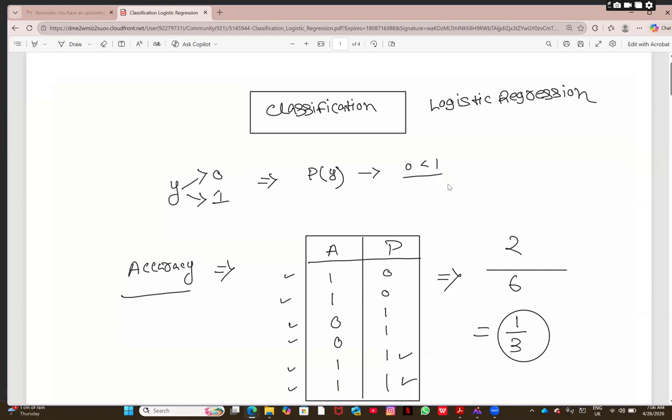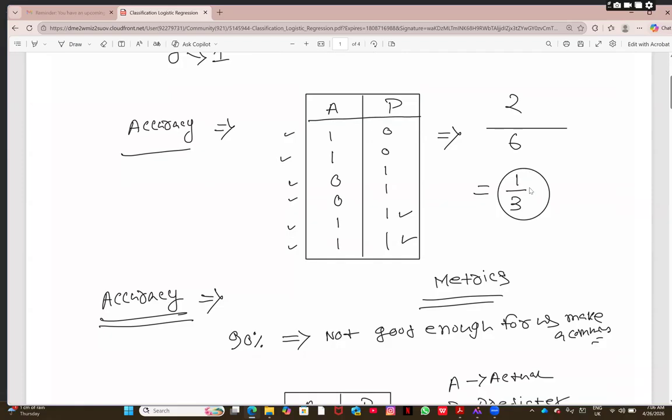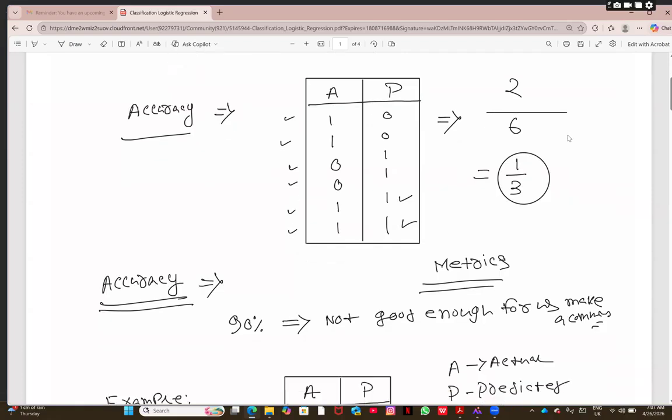So how have we calculated accuracy? The accuracy calculation is very simple. See, this is the balanced data. What we are saying is that we have 6 rows, right? And out of which 2 are actually matching. Like this one is actual 1 and the prediction is also 1. That means these 2 are matching out of these 6. So we are writing 2 by 6. So we are saying that accuracy is 1 by 3. Okay. So this is how we are getting the accuracy.